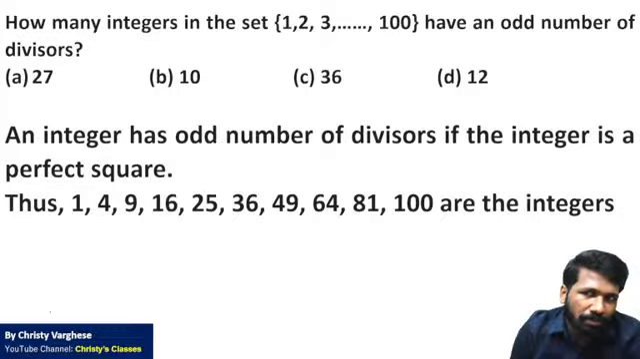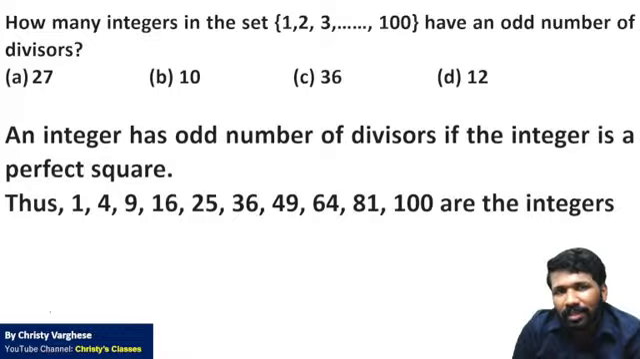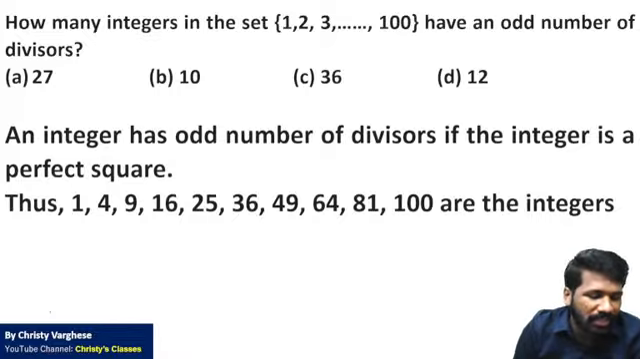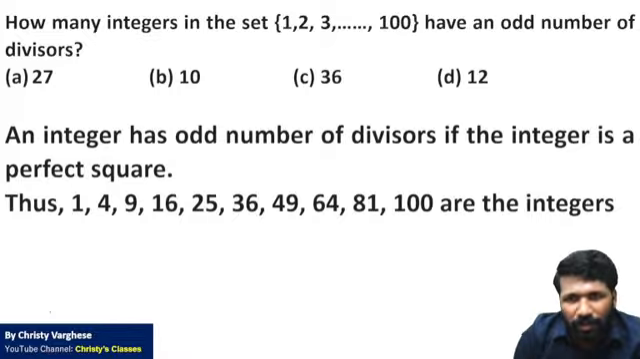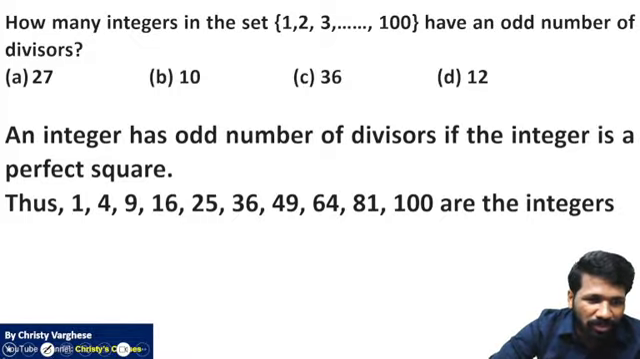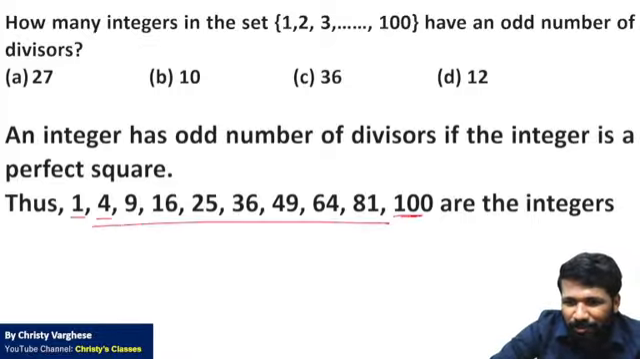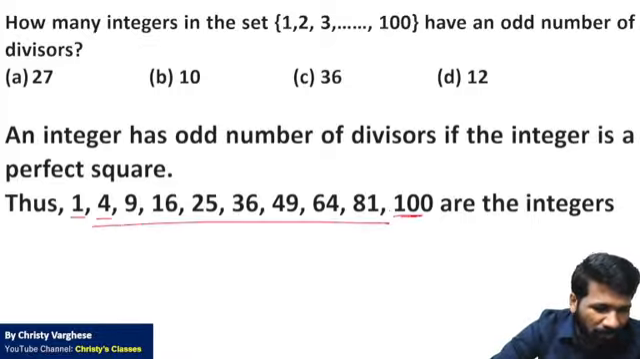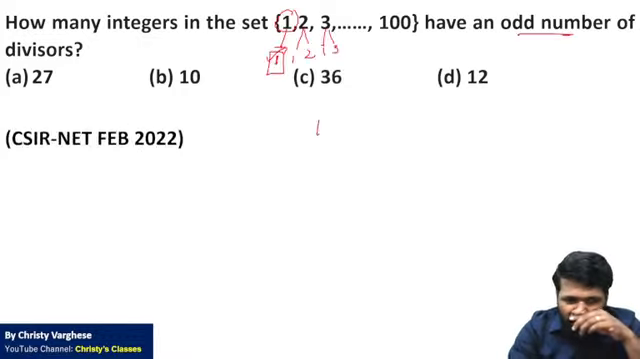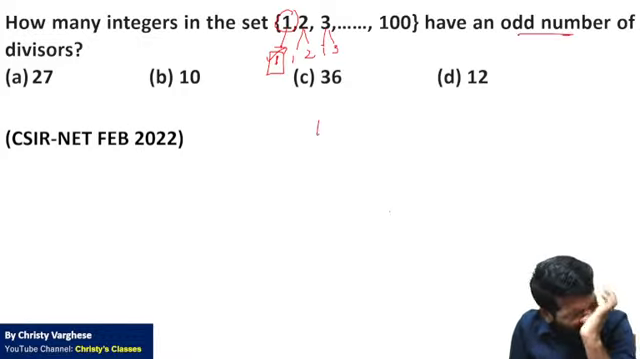So, from 1, 2, 3 up to 100, how many numbers have an odd number of factors? This question can be rephrased as: how many integers in the set 1, 2, 3 up to 100 are perfect squares? Perfect squares are 1 square, 2 square, 3 square, 4 square up to 10 square. So 10 numbers for sure. Did all of you understand? This was a latest CSIR-NET problem which was asked last year.